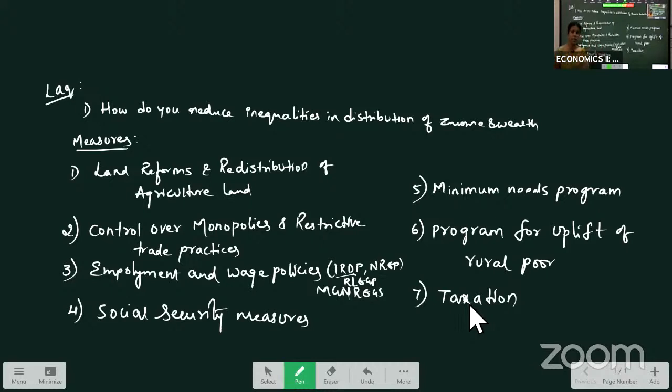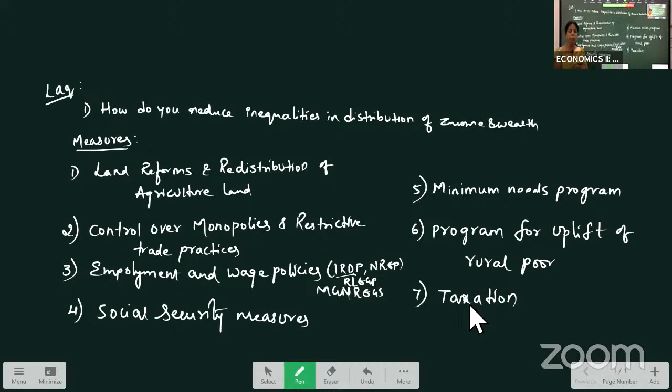Employment and wage policies. Employment and wage policies are the programs that were introduced in the country to create employment in the rural areas. Mostly rural people don't want to move to urban areas. That mobilization is very less in India because of the joint family system, because of our culture.